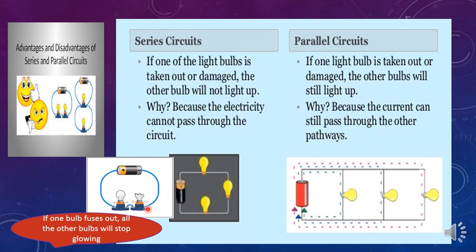In series circuit, all the electrical appliances have only one switch. So, you cannot turn on or turn off any one appliance according to your wish. If you turn on, everything will be on, and if you turn off, everything will be off. You will not have a choice to choose the appliance which you want to work. So, this is also a disadvantage of series circuit.